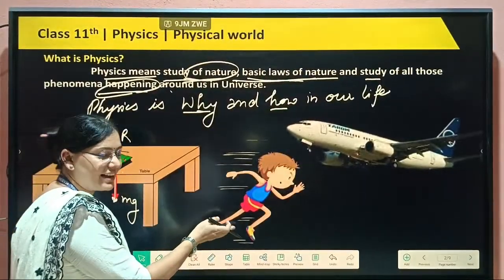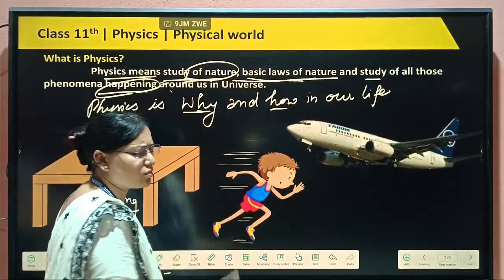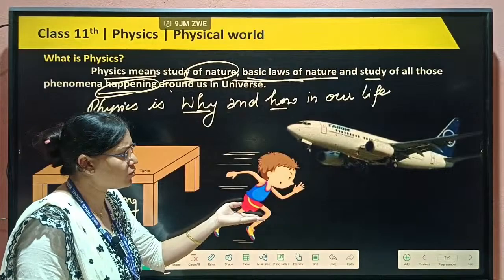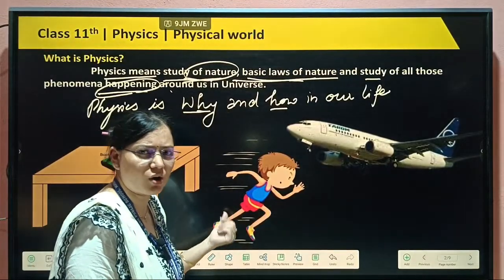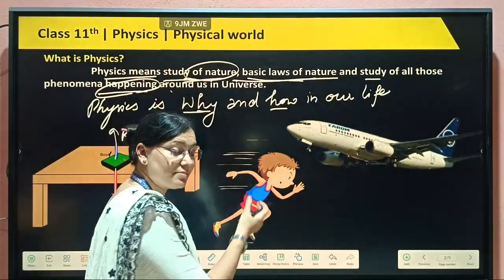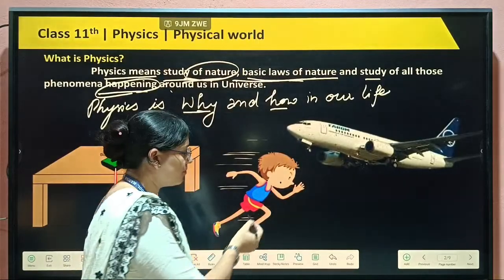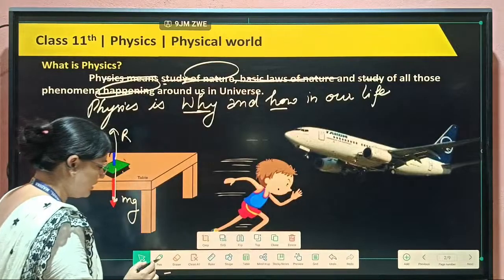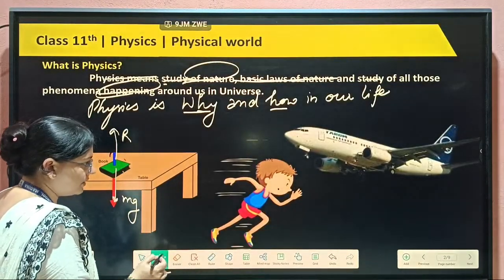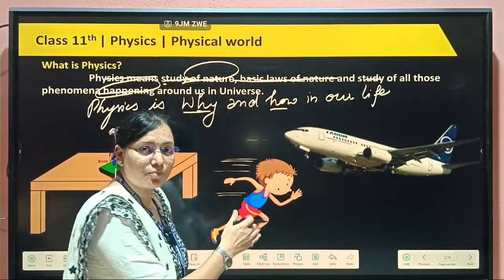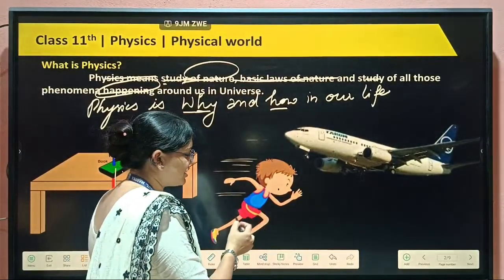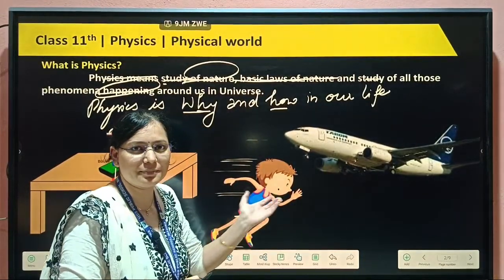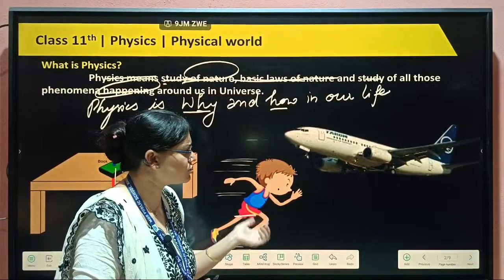Next example, a picture is given of a boy running. Here physics is acting. How is running possible? The boy pushes the ground in the backward direction, and the ground pushes him in the forward direction. That is why the boy can run on the ground. There also is physics.